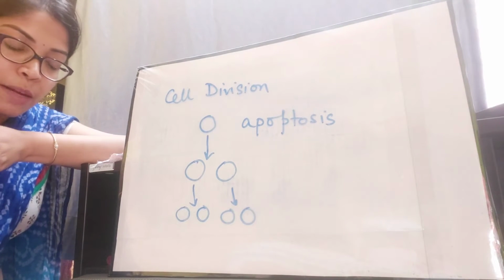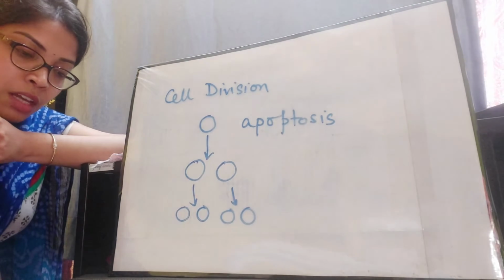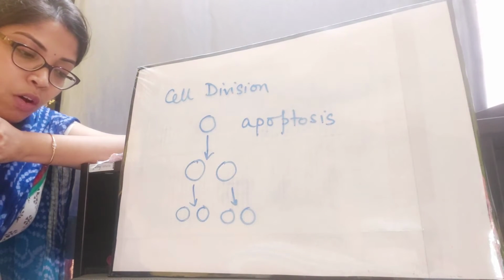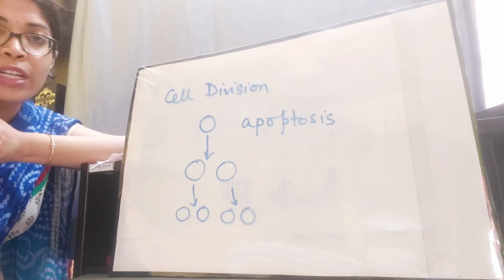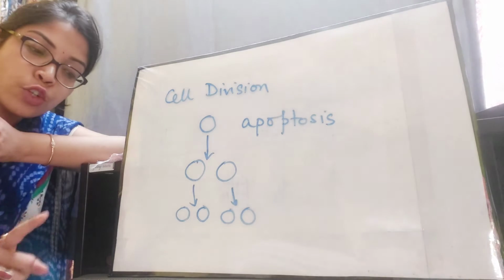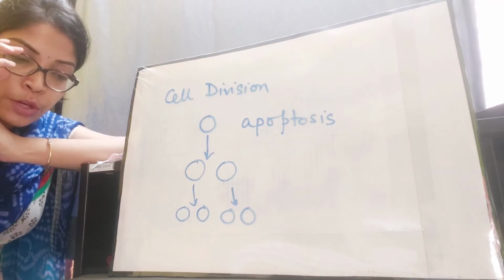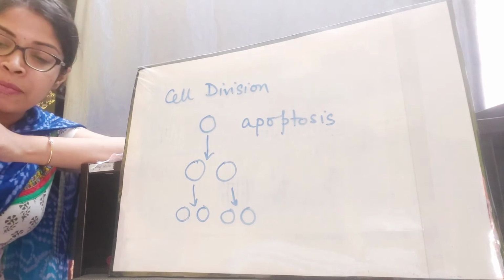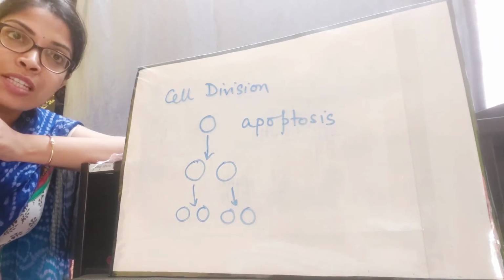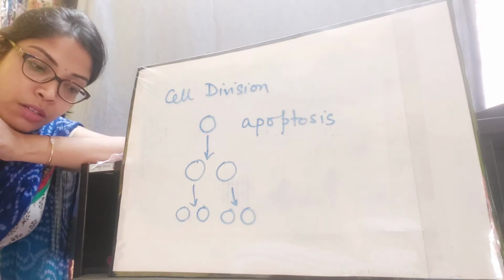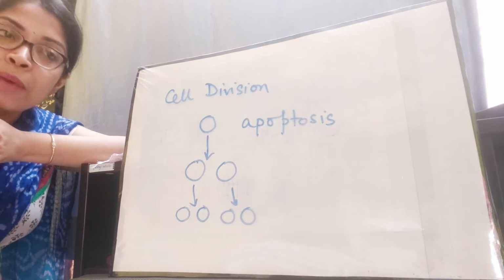What are the other reasons? When the amount of DNA becomes double in the nucleus, this may initiate cell division. Cell division may occur for healing up of wounds, for regeneration of an organ, for growth and development. The third point in your book should be the first point that you write in your exam about causes of cell division. So the main causes are regeneration of any organ, healing up of wounds, and mainly growth and development.